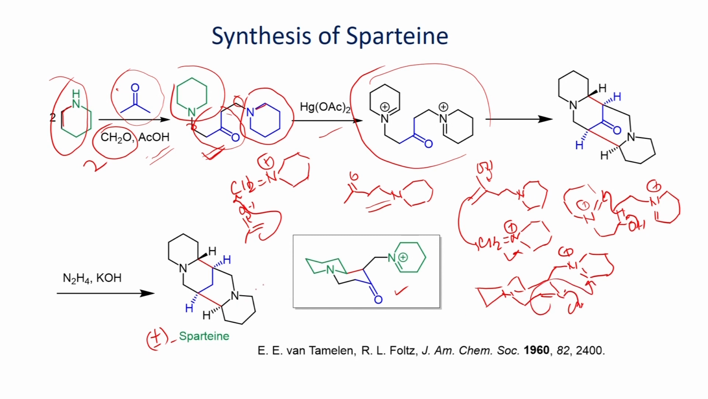So, you will be able to generate this compound, carbonyl compound. Once you form this one, you can reduce the carbonyl group to give this spartine as the product. This is Wolff-Kishner reduction.